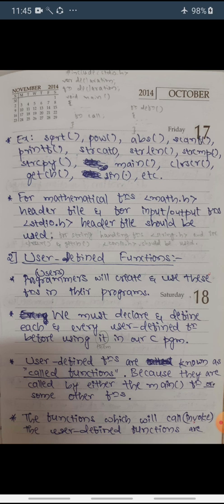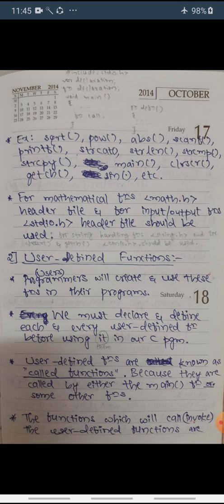For mathematical functions we have to use the header file math.h, and for input output functions we have to use the header file stdio.h. For string handling functions like string compare, string copy, string concatenation, we have to use the string.h header file. And for clear screen and getch, which are related to the console, we have to use the header file conio.h. Now next we will see user defined functions.